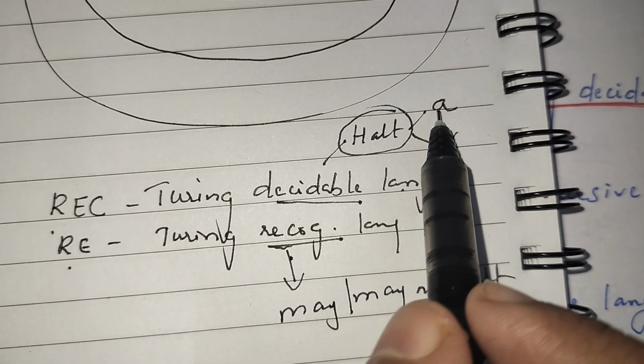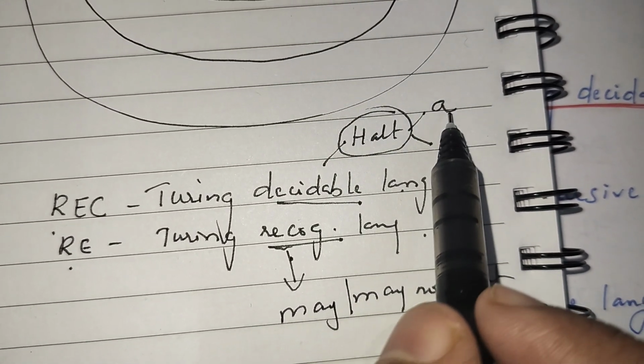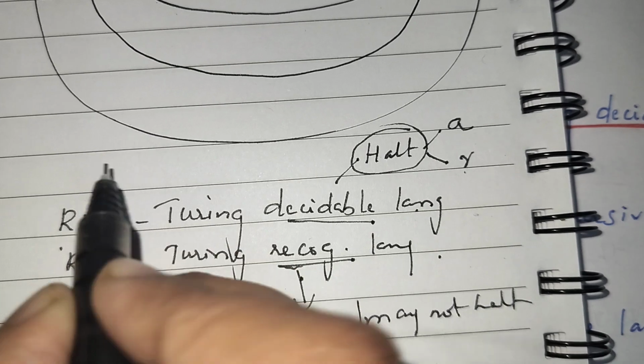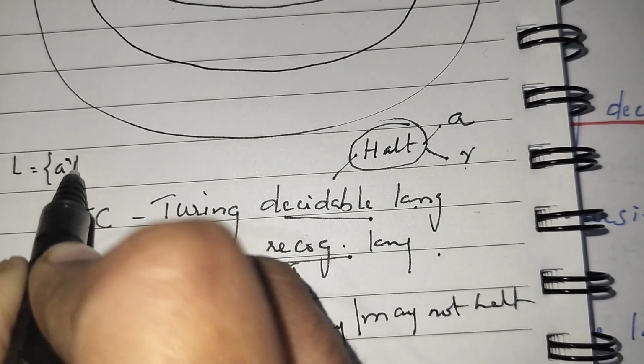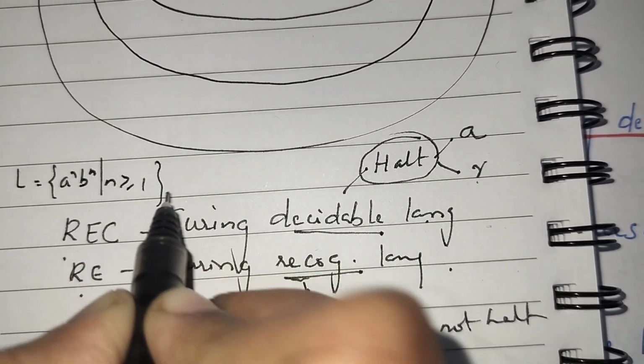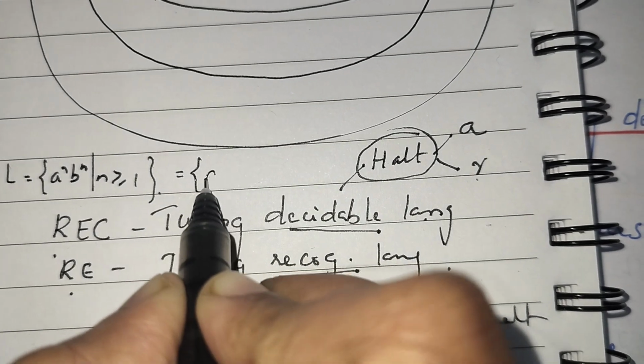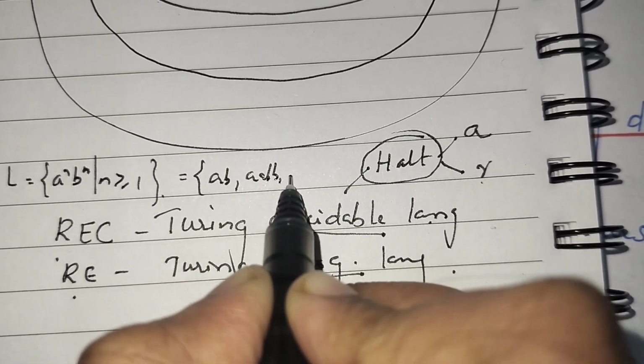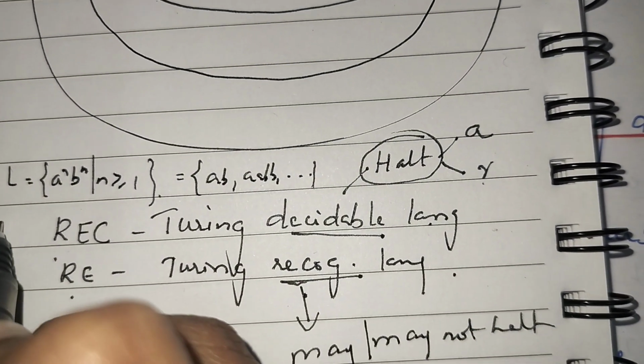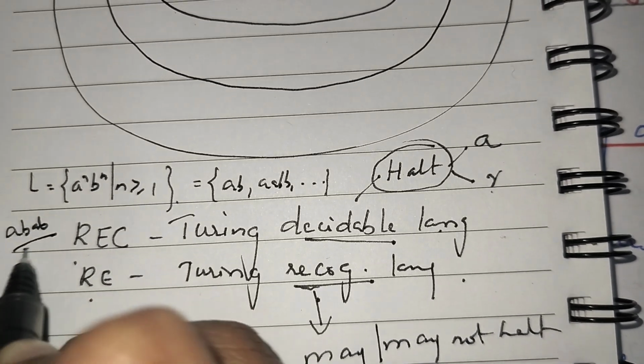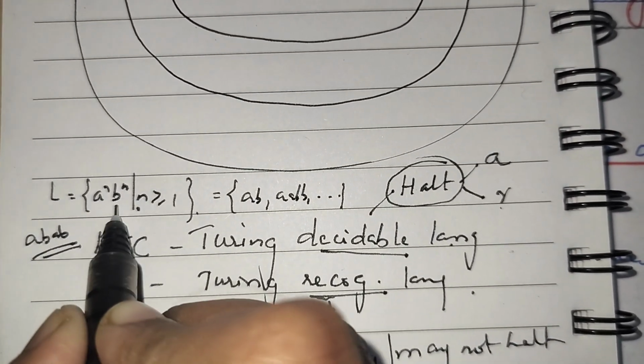Suppose I am writing a language L equal to a power n, b power n, such that n greater than or equal to 1. So the language consists of the strings AB, AABB and so on. If I check whether the string ABAB belongs to this language, it does not.